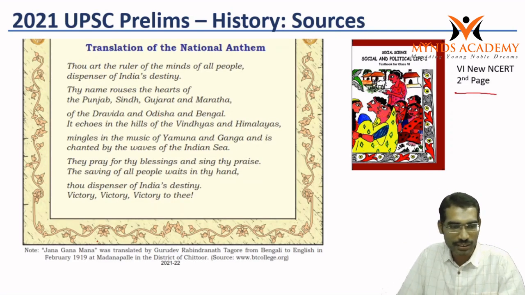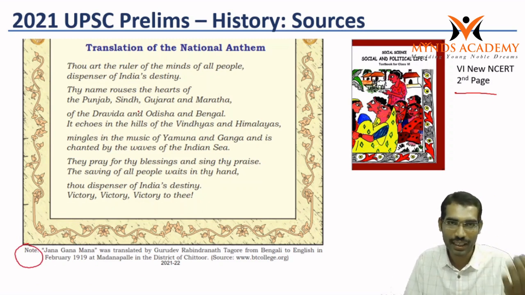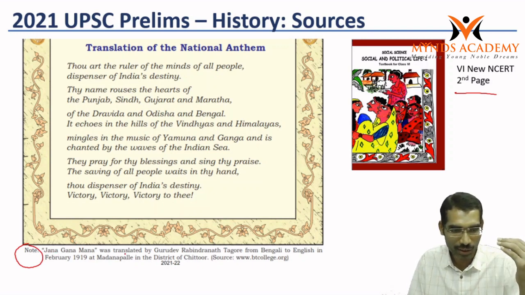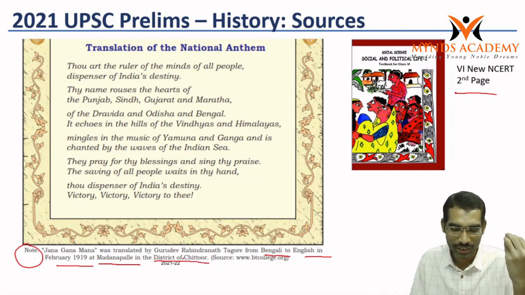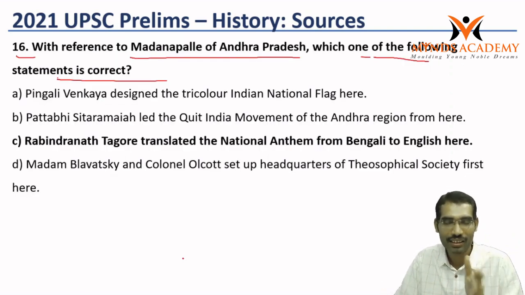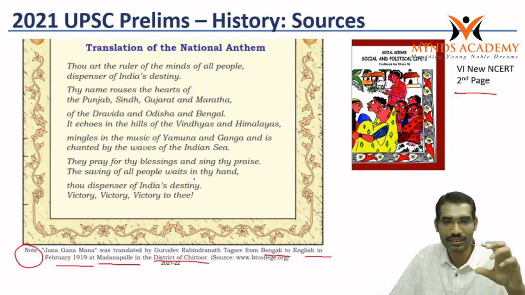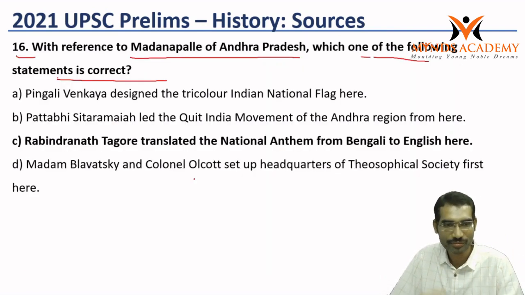In the lower part, it says note. This part is the translation of the national anthem into English. The note itself says Jana Gana Mana was translated by Gurudev from Bengali to English in February 1919 at Madanapalli in Chittoor district. Even I read this for the first time, because we won't observe these things on these particular pages.